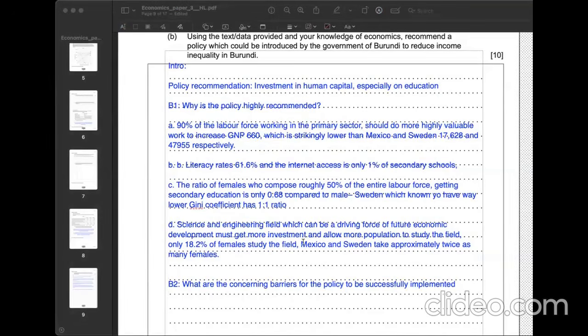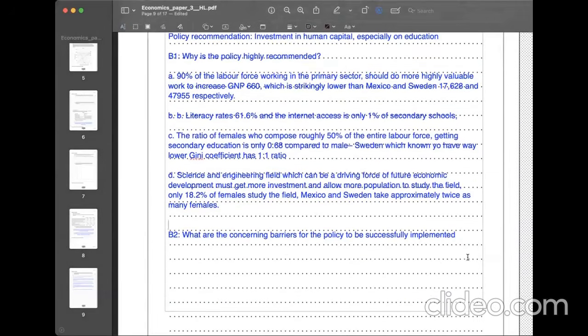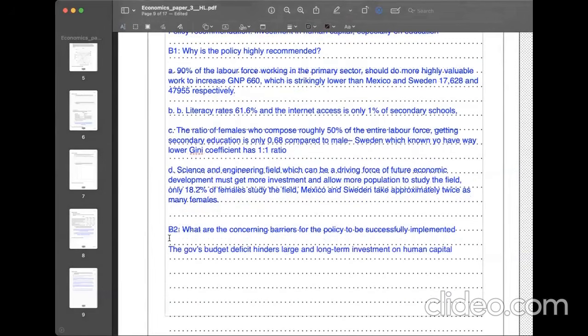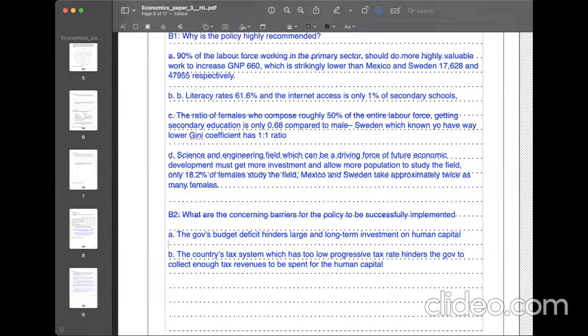What is worrying is that the government's budget deficit is so high that it can be a hindrance to large and long-term investment in human capital. The second worry is that the country's tax system has too low a progressive tax rate, only 30%, which can hinder the government from collecting enough tax revenue for human capital investment.